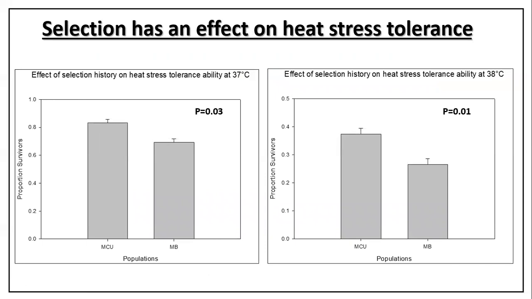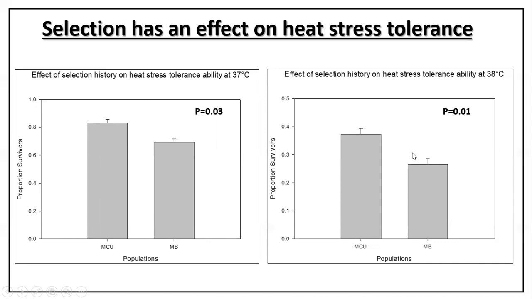The results were the following. As you can see in the left panel on your screen, there was an effect of selection history on heat stress tolerance ability at 37 degrees Celsius. On the x-axis, there are the two populations, MCUs and MBs, and on the y-axis, you can see the proportion survivorship. Clearly, the proportion survivorship of MCUs, the populations that are adapted to poor developmental environment, was better than MBs at 37 degrees Celsius.